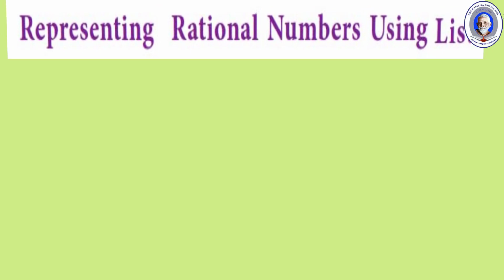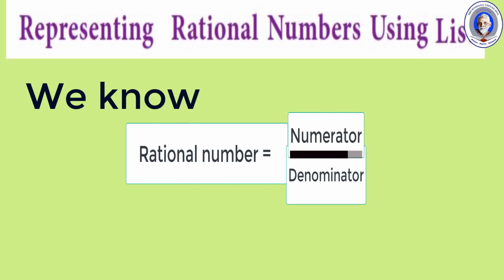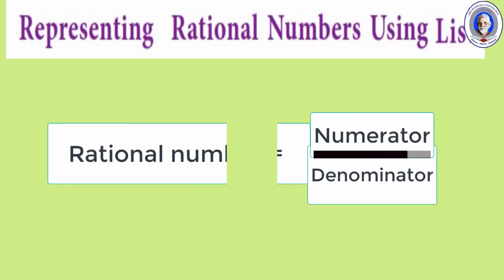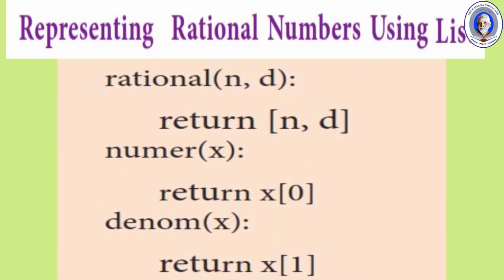Now let's see the representation of rational numbers using list. We know a rational number consists of a numerator and a denominator. To get the values of numerator and denominator, a pseudocode is given here. First, the constructor rational(n, d) returns [n, d]. To get the values of n and d, the first selector numerator(x) is used.